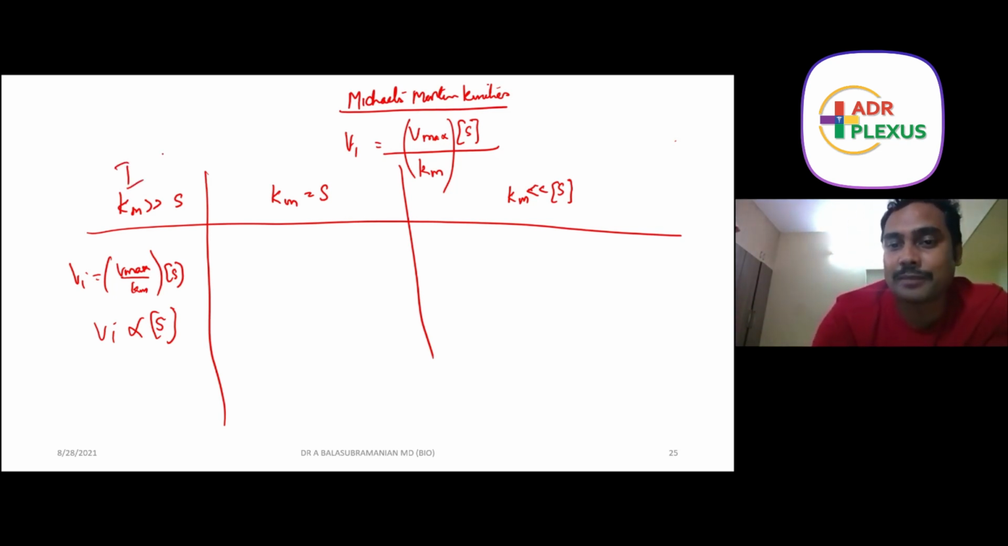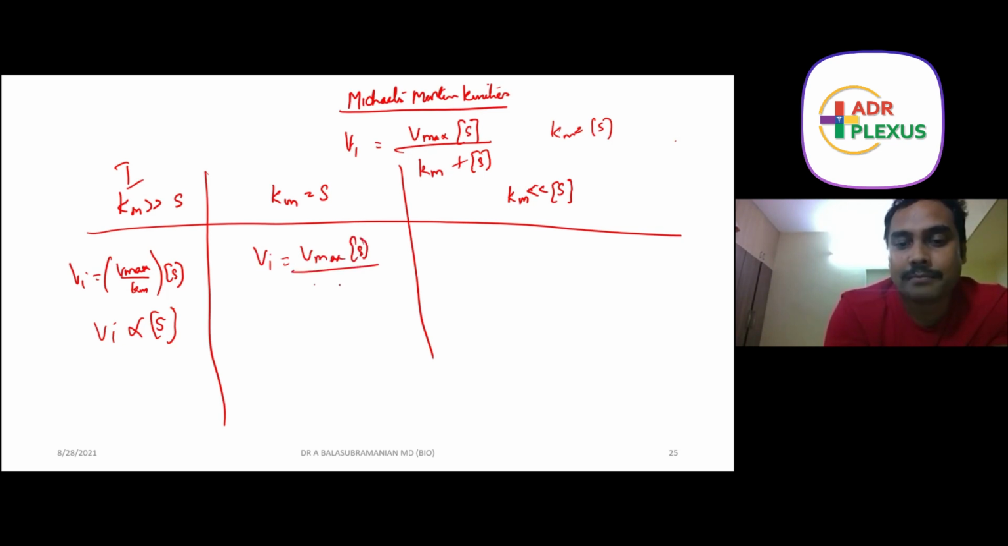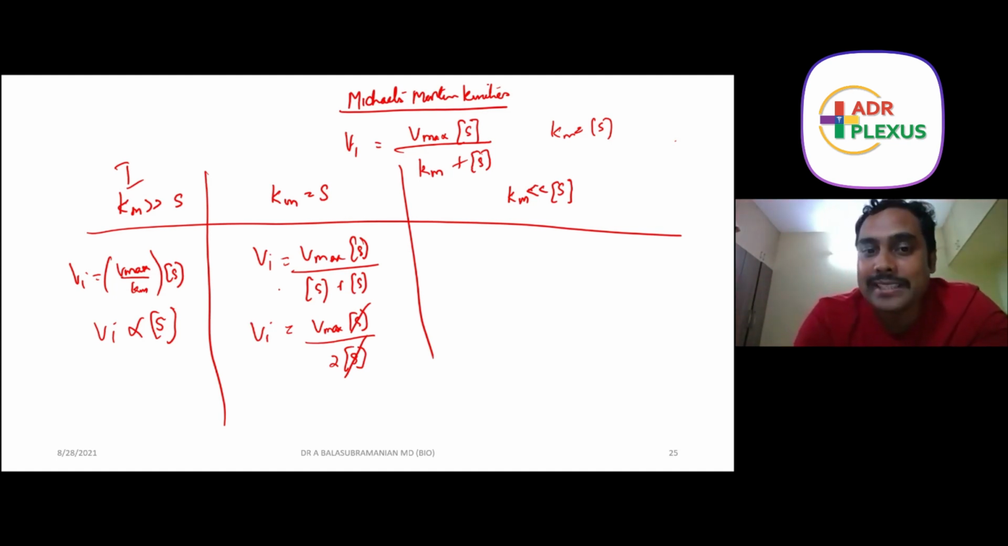Next is Km is equal to substrate. Let us go again to the equation, Vmax S divided by Km plus substrate. Since Km is equal to substrate, I will write both as substrate. So Vmax S divided by 2S. So Vi is equal to Vmax by 2. So Km is the substrate concentration at which velocity is at its half maximum. This is the definition given in your book. I have proven this definition now.